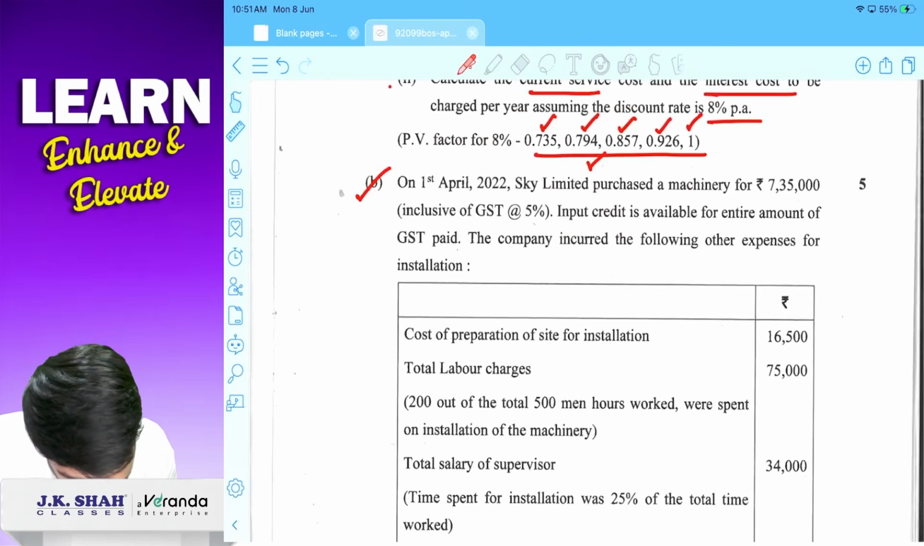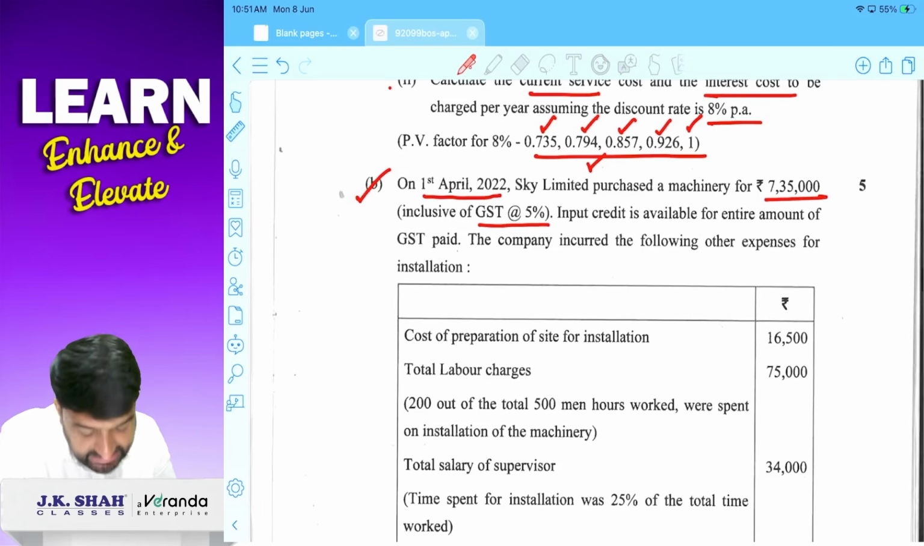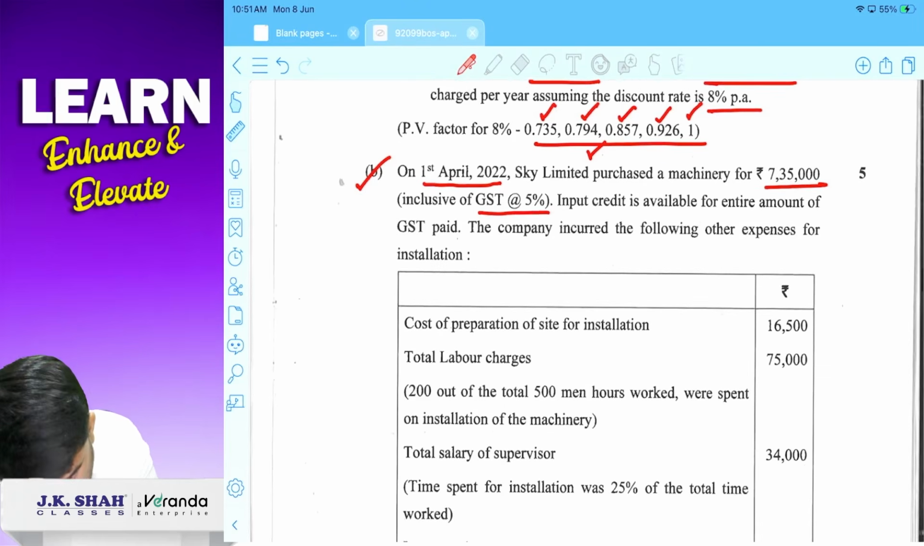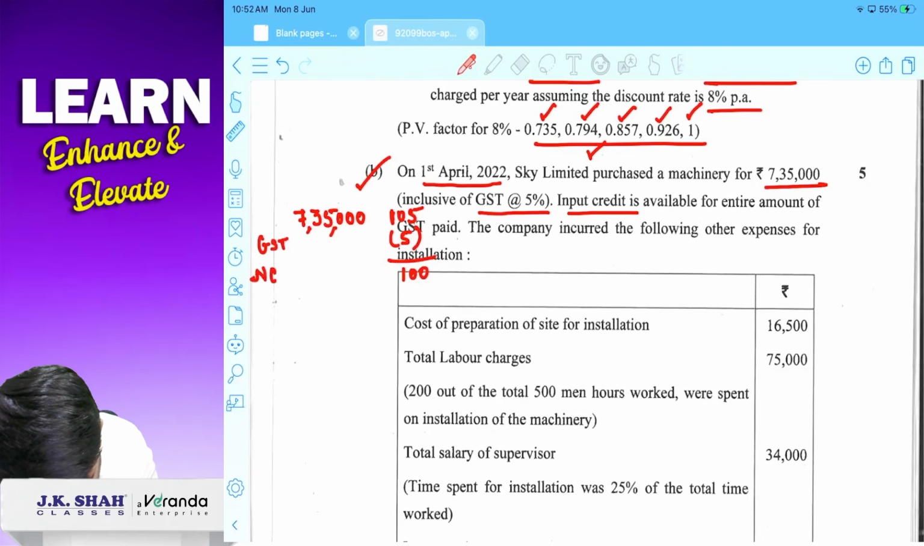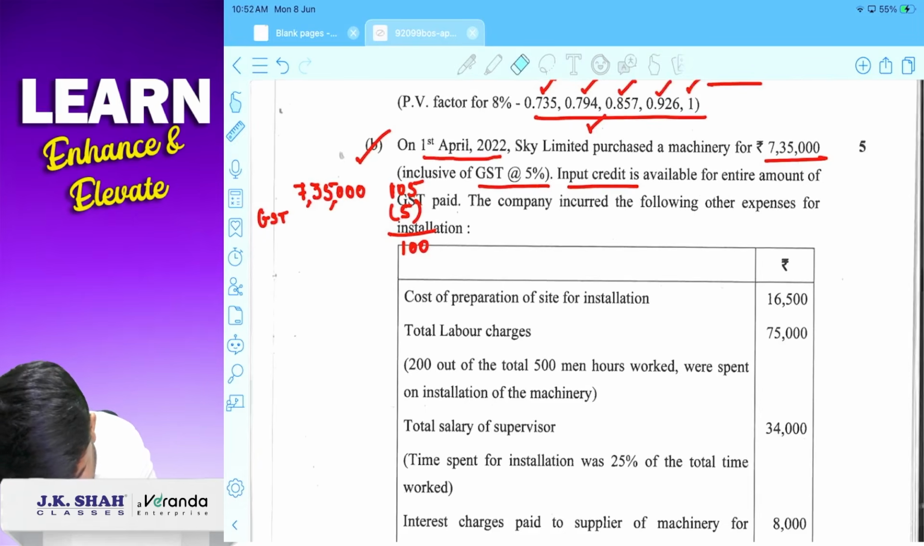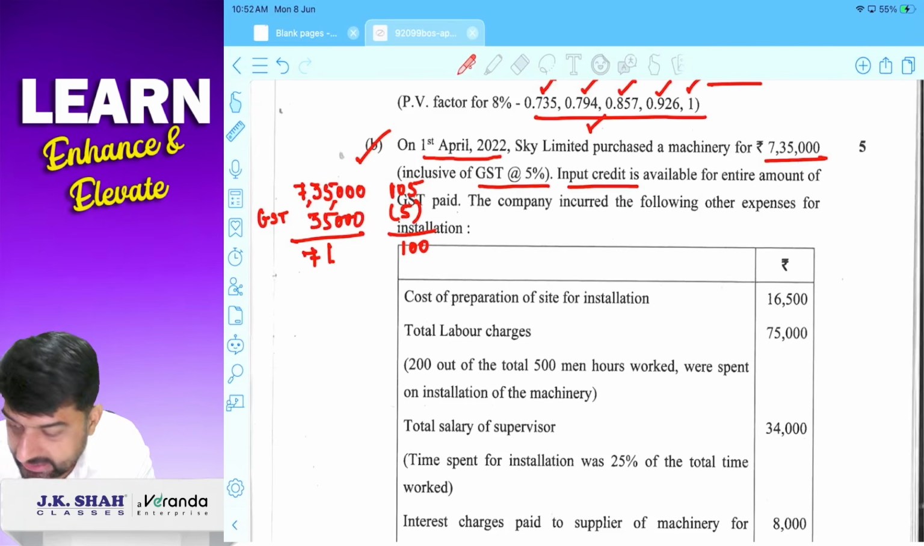Now B, this is an interesting question. On 1st April 2022, Sky Limited purchased machinery. कितने का machinery है? 7,35,000, which is inclusive of GST 5%. मतलब 7,35,000 is 105%. And input tax credit is available for GST paid. मतलब ये GST का refund मिलने वाला है, तो GST should be deducted. Correct? तो ये GST minus कर देंगे, तो we will get net acquisition cost. एक second. यहाँ तक clear? This will be 35,000. This will be 7 lakhs.